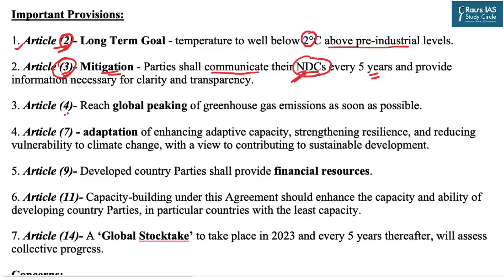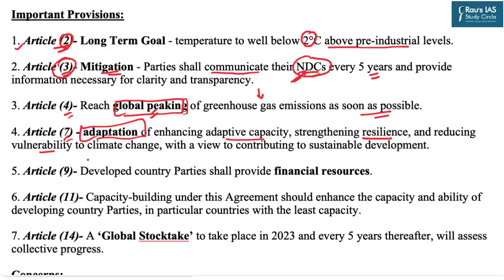Article 4 talks about reaching the global peaking of the greenhouse gas emissions as soon as possible, so that after this phase there is a reduction in the greenhouse gas emission. Now this word, global peaking, is very important. We will discuss why it is so important. Article 7 talks about the adaptation measures. It talks about the adaptive capacity, strengthening of the resilience and reducing the vulnerability to climate change as well as